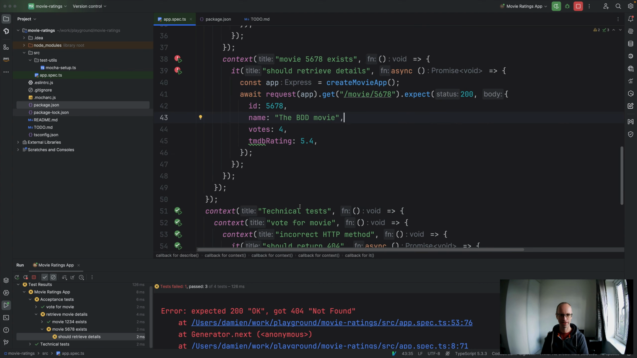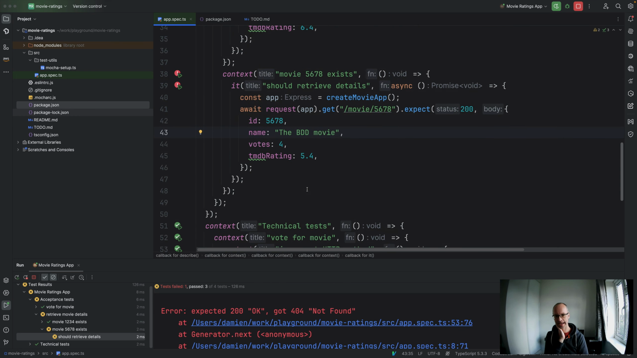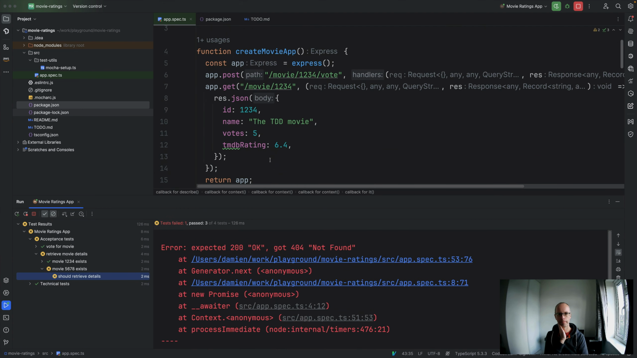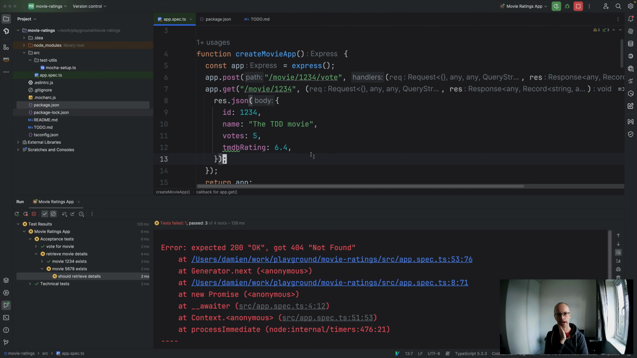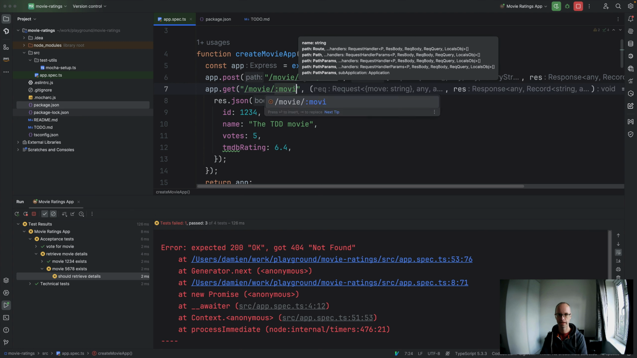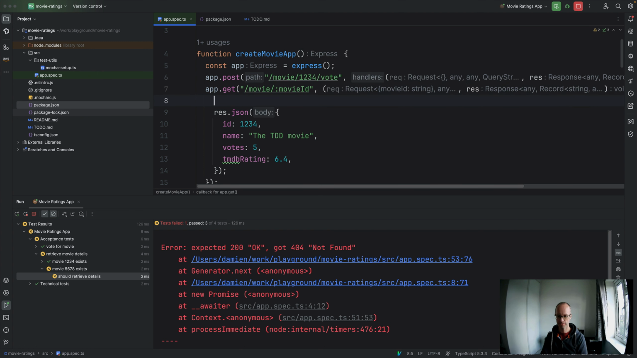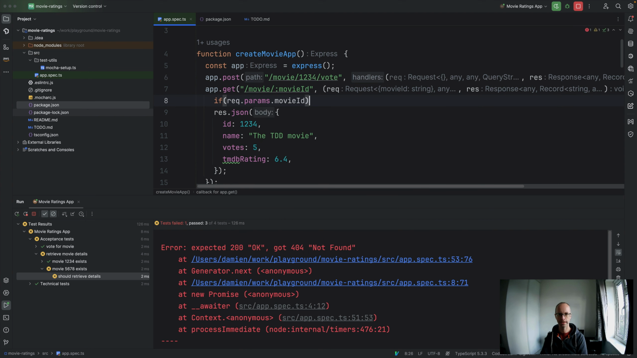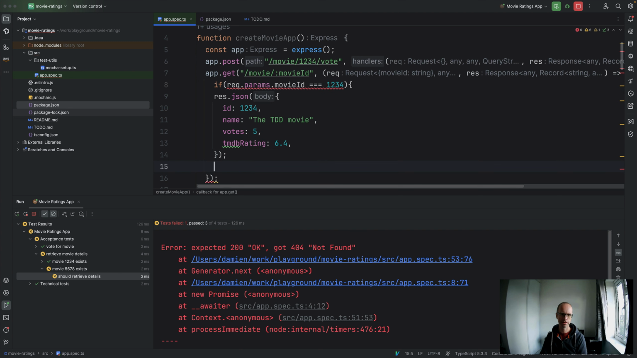But we've got another test, and it's failing because we've hard coded the response here. We've got no way of processing that ID. So the first thing we need to do is probably change that to be a parameter. We'll put that as movie ID. And then we can do something along the lines of if req.params.movieID equals 1234, then do that.